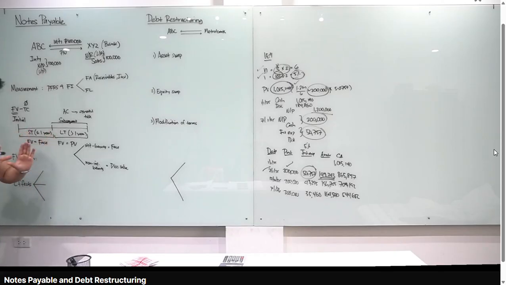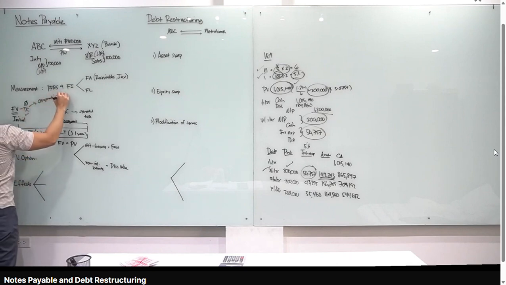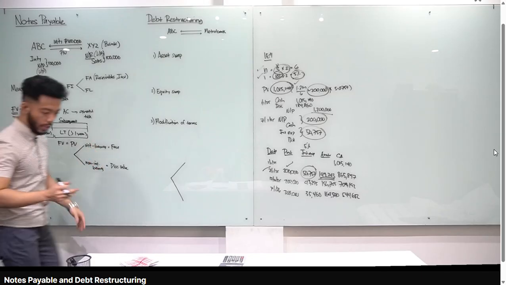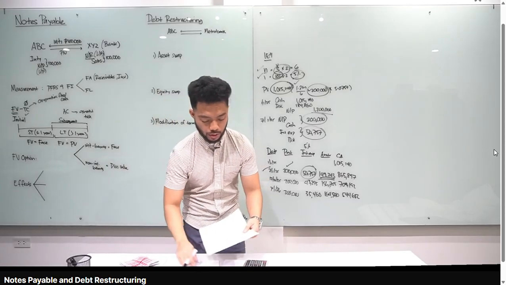Okay? Another significant difference between notes payable and loans payable is the transaction cost. Because for notes payable, again, the transaction cost is usually zero. With loans payable, we have a transaction cost. If you remember, we call that origination fees or origination costs. Alright? So with notes payable, zero transaction cost. With loans payable, we have a transaction cost. That's the only difference between them. When do you have loans payable? When your counterparty, the one you transact with, is a bank. Alright? So that's it. So, let's answer illustrative example number 5.